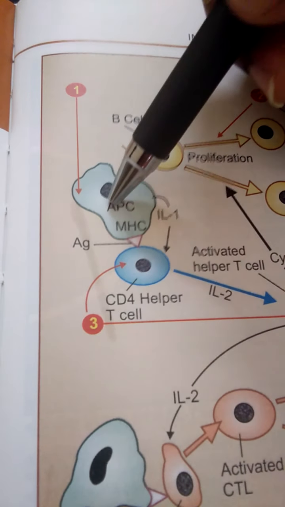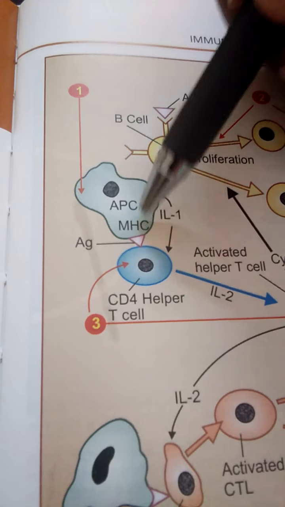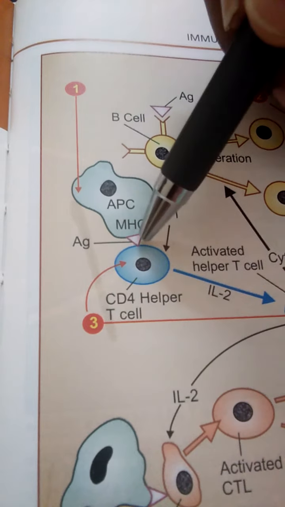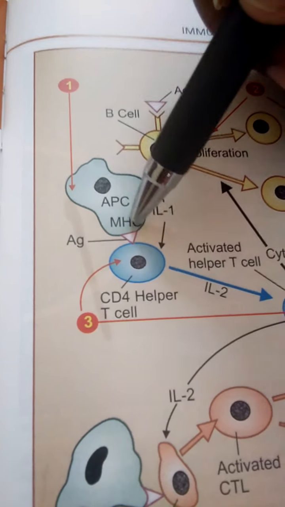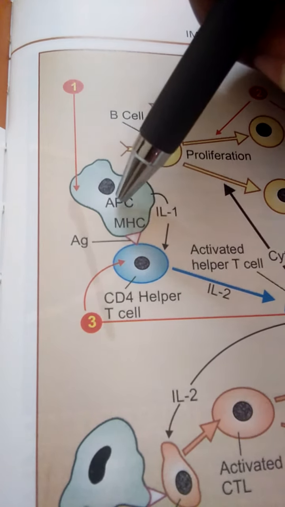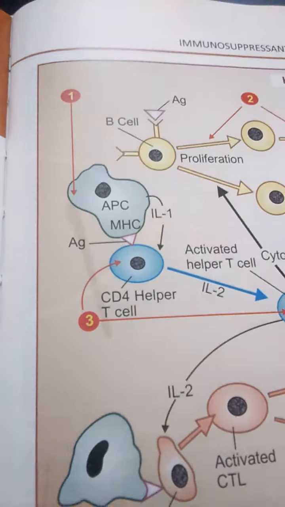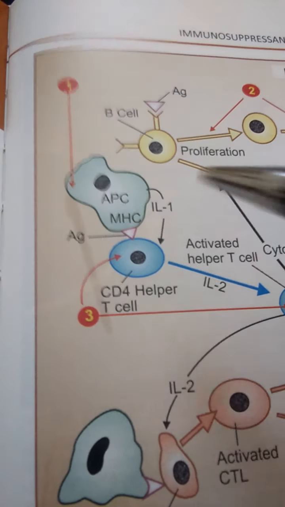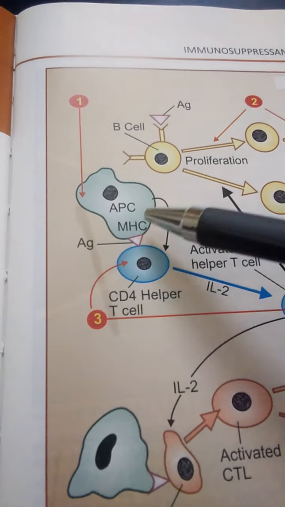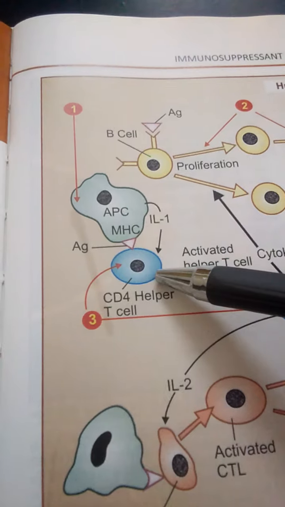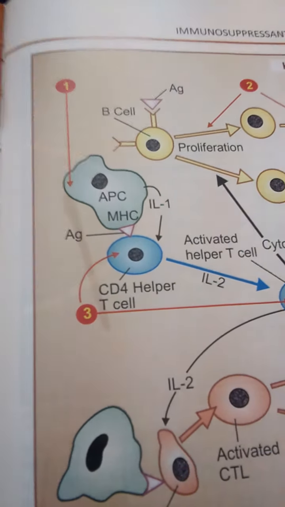In the first step, the APC attaches with the MHC, and this whole complex carries that antigen. All this antigen along with the APC and MHC complex binds to the CD4 helper T cell, which is present in our host.